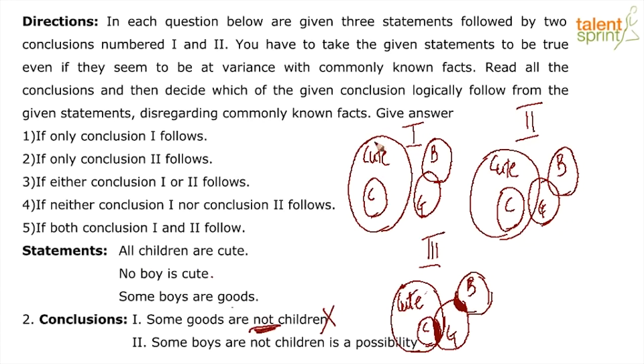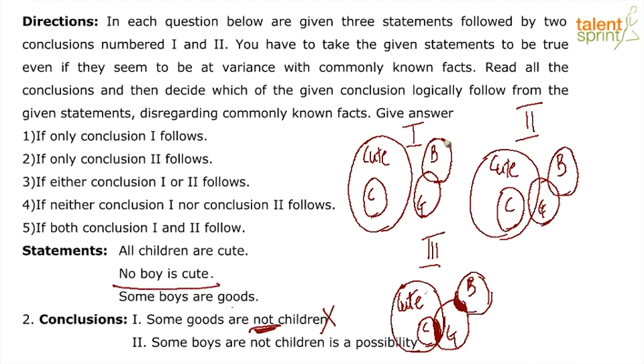Children is a subset in the bigger set of cute, and we know that boys and cute cannot overlap at all because of statement number 2, that no boy is cute. I repeat, children is a subset of cute. Therefore, all children will always be cute, as statement number 1 says. But statement number 2 clearly tells us that no boy is cute.